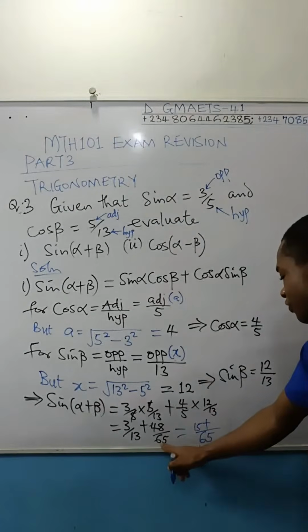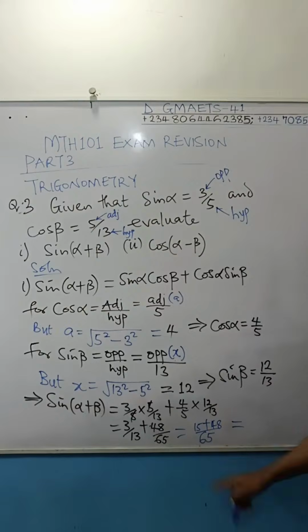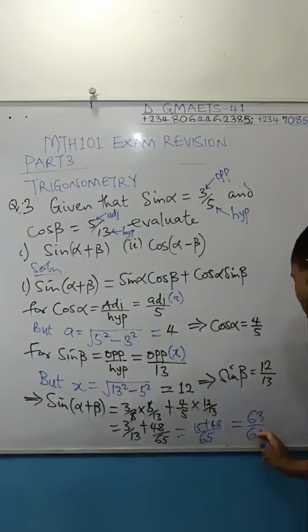Plus 65 over 65, 1 times 48 will give you 48. And this is equal to 15 plus 48 divided by 65. 15 plus 48 is going to give you 63. So this becomes 63 over 65.